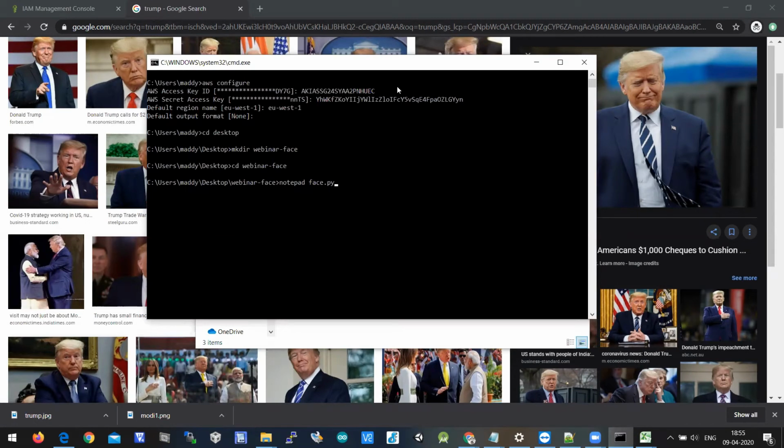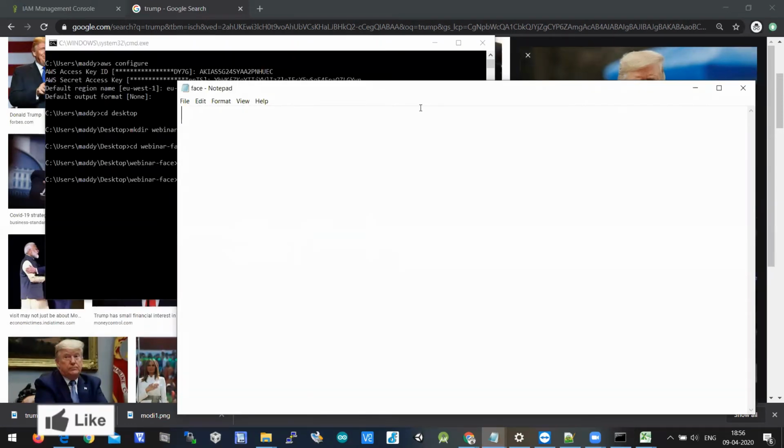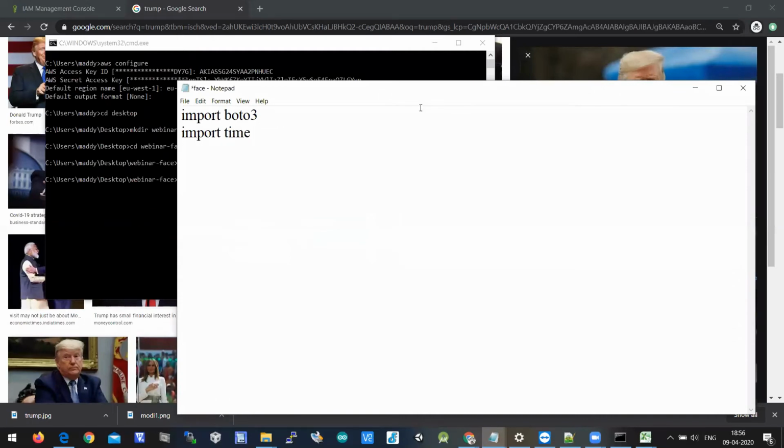Notepad space face.py. Notepad is nothing but Notepad, which will be there in every Windows system, right? Face.py, face is the program name, .py is the extension. I'll hit enter. Here you have to write a program for comparing faces. So let's import Boto3, because this is the package which we have to import for accessing AWS resources. Import Boto3. I'll also import the time library here.